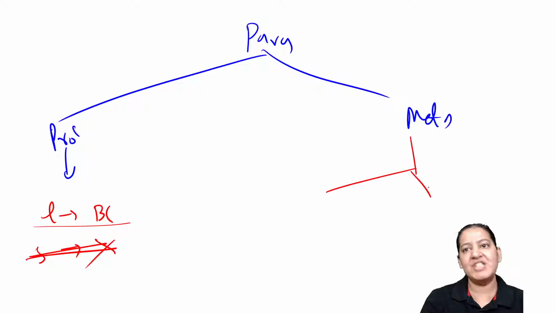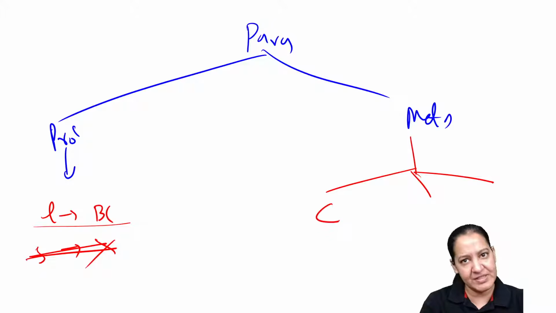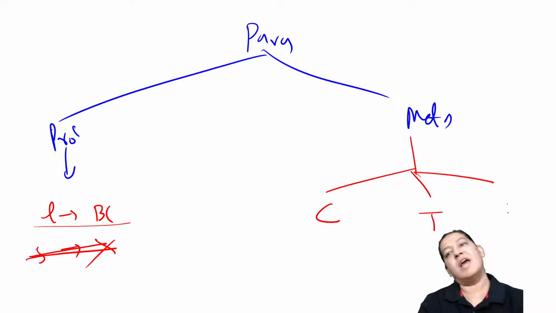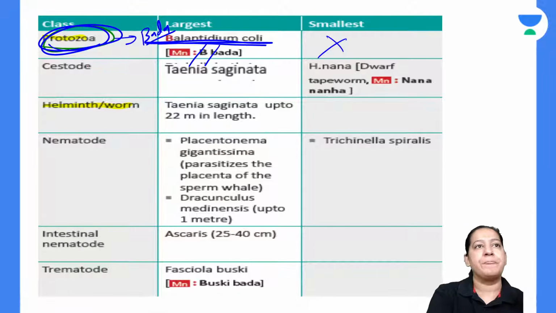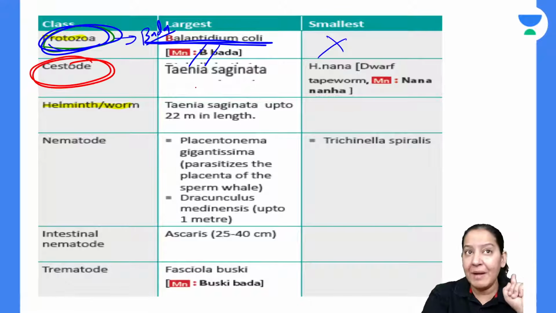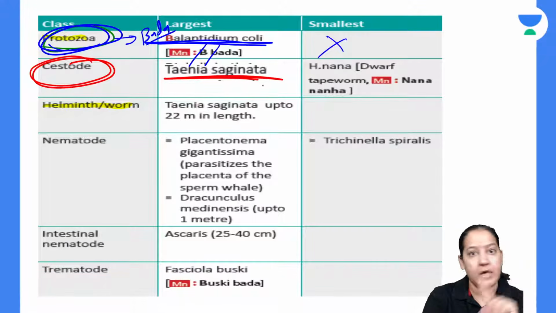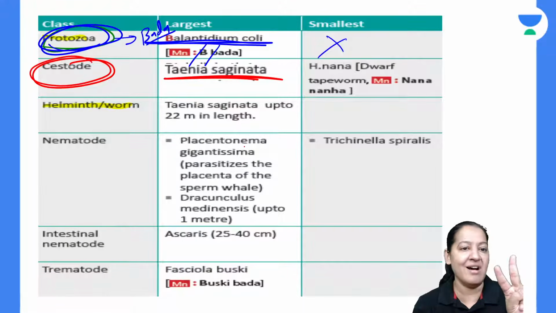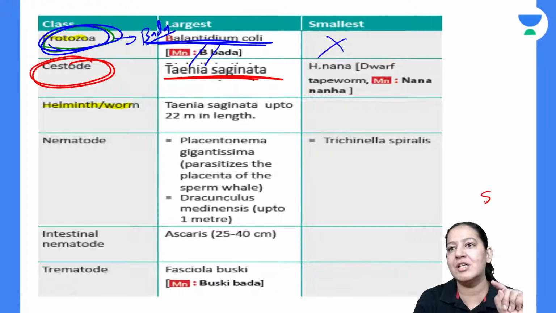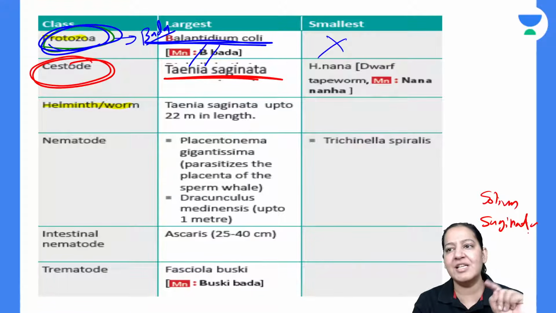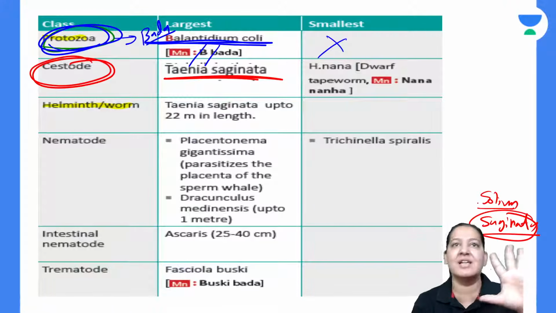Metazoa, in each category I will tell you separately. Let me start with cestodes, then I will come to trematodes, then nematodes. One by one, I will tell you. In cestodes, the largest is Taenia saginata. It is not Taenia solium. There are two Taenia, solium and saginata. Write down the spelling of solium and saginata. Of course saginata is bigger than solium, so saginata is the largest one.